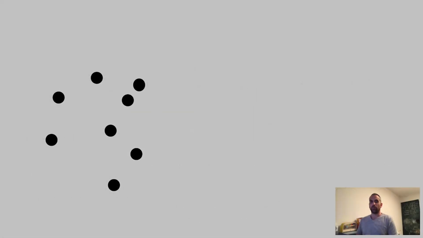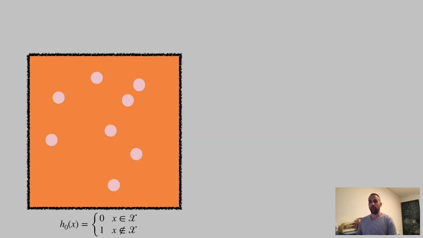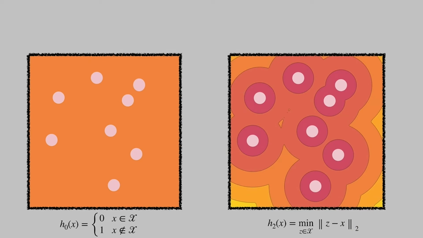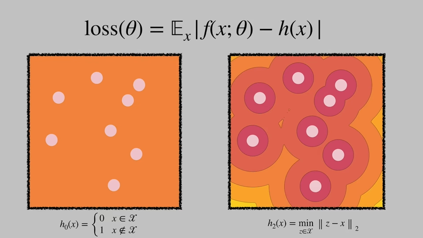So now, let's try to understand our method by considering this two-dimensional toy example. As we are working with raw data, we can only utilize unsigned information, such as the L0 distance to the point cloud. That is 0 on the point cloud and 1 everywhere else. Another option is the L2 distance to the point cloud. We will generally denote an unsigned distance function by h. Clearly, regressing a neural network f to approximate any unsigned distance function h does not yield an implicit surface. In more simple words, the neural zero level set would concentrate on the given point cloud and does not connect the dots in some plausible way.